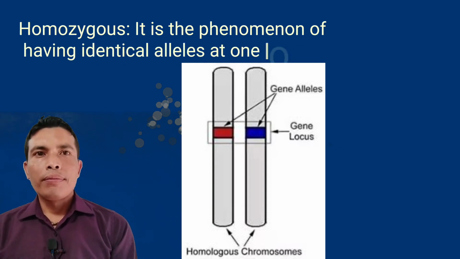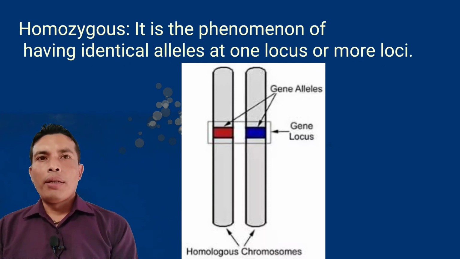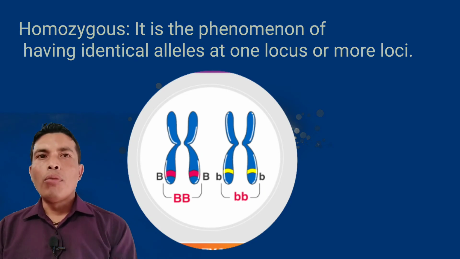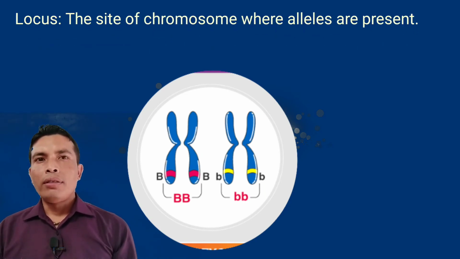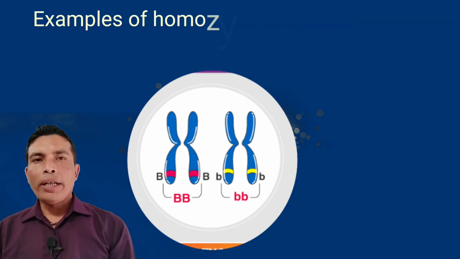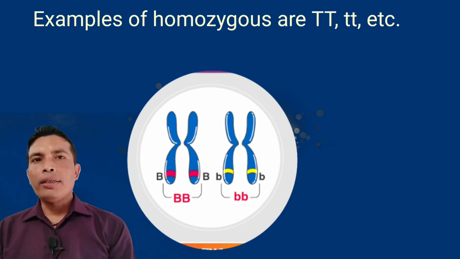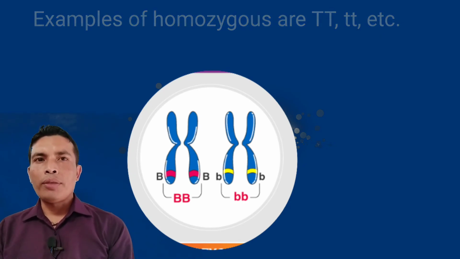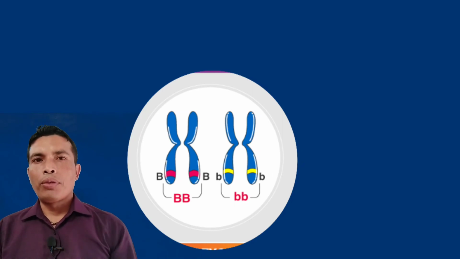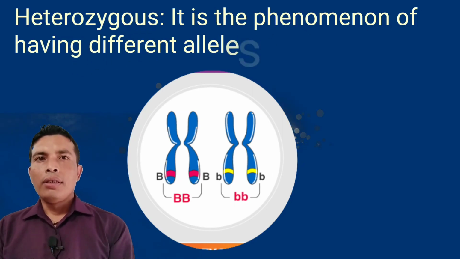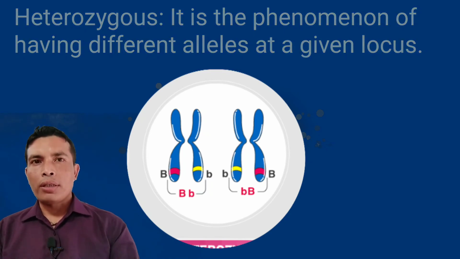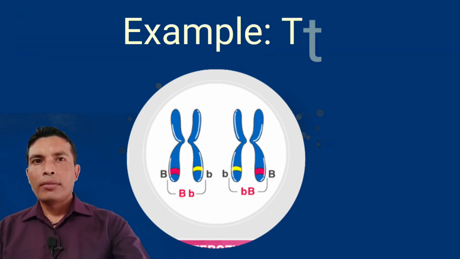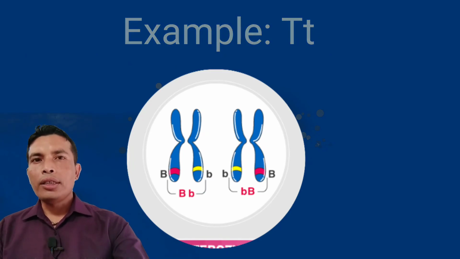What is homozygous? It is the phenomenon of having identical alleles at one or more loci. The site on a chromosome where alleles are present is called the locus. Examples of homozygous are capital T capital T and small t small t from the above cross. Heterozygous is the phenomenon of having different alleles at a given locus. Example is capital T small t.